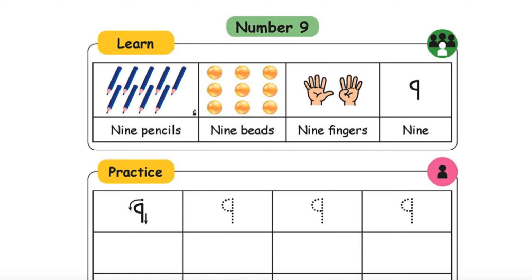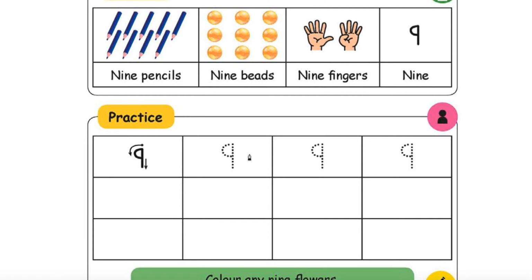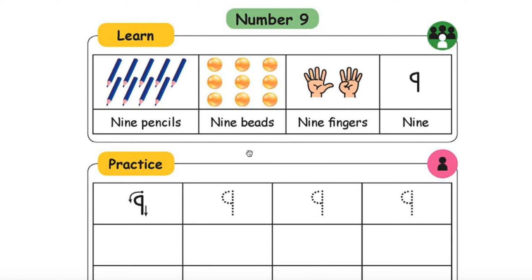How many pencils will we be having? Yeah, 9. 1 2 3 4 5 6 7 8 9. Beads 1 2 3, 1 2 3. 3 into 3, 9. 5 4 9. Yeah, 9. This is how you have to write. This guy didn't write it properly. Okay, it is like inverted B. He wrote like inverted B. 9 is like this actually.